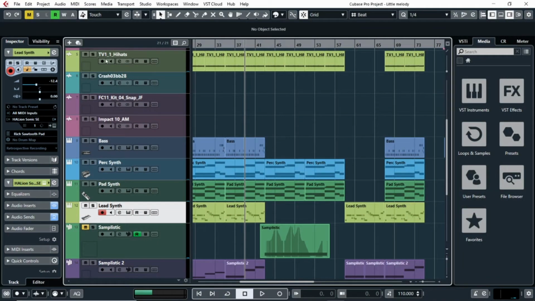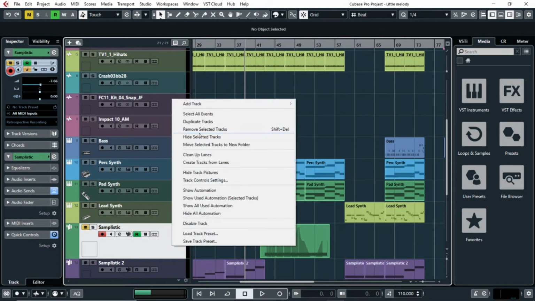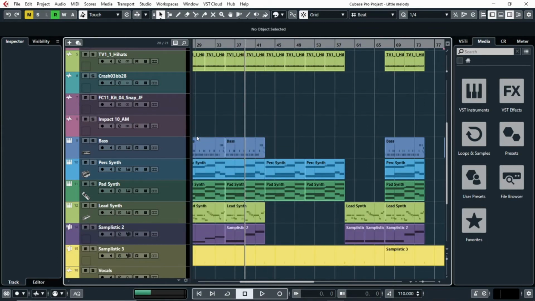To make this effect, I use the sampler track in Cubase. But first of all, let's just listen to the part I want to work on.